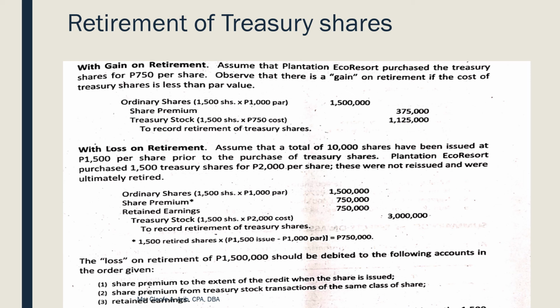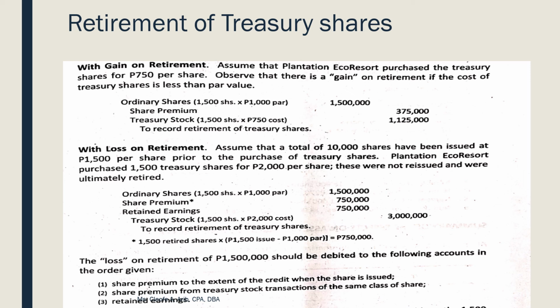Dapat meron yan siyang - OS para alam natin na yung share premium na yan came from the original issuance. Kaso, yung share premium from original issuance is only 750,000. Hindi pa enough, no, to cover the entire 1.5 million na loss. So, ano ang next na gagamitin natin na account title? We go to number 2.